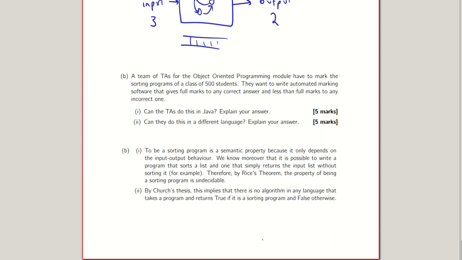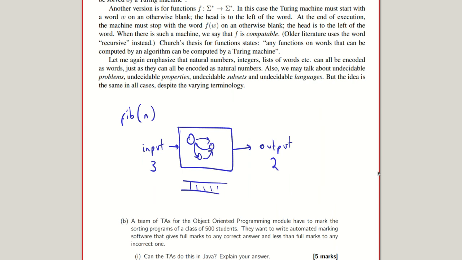So if it cannot be solved by a Turing machine, by Church's thesis, it cannot be coded in Java. Exactly. If there's no algorithm, there's no Turing machine, and vice versa. Cool. That's Church's thesis.